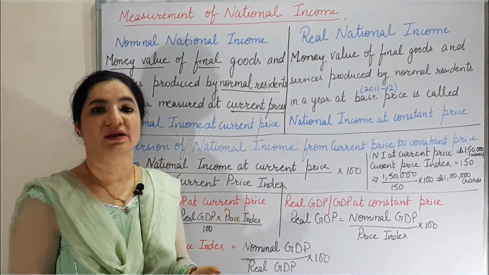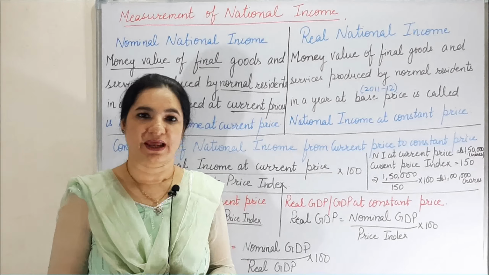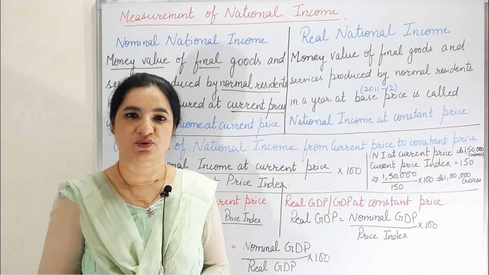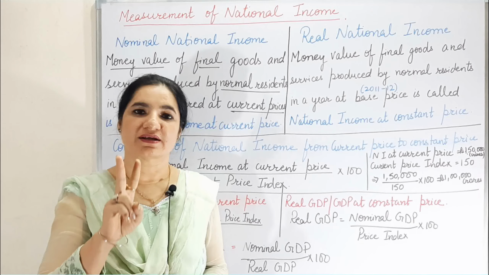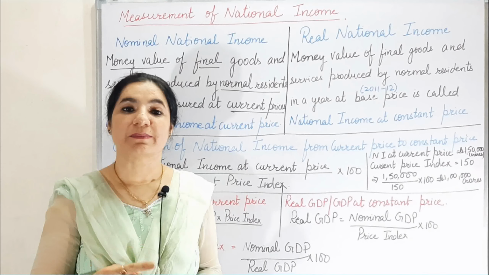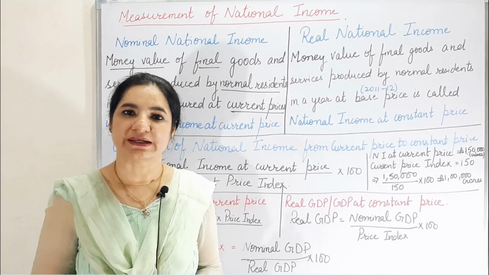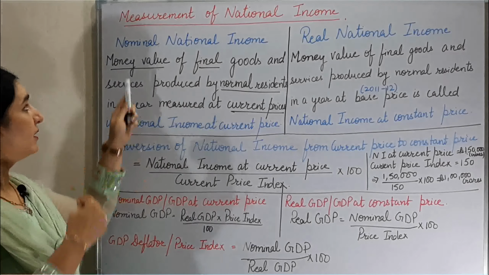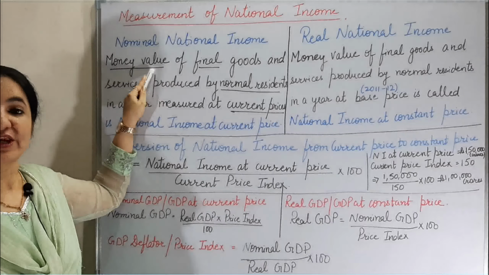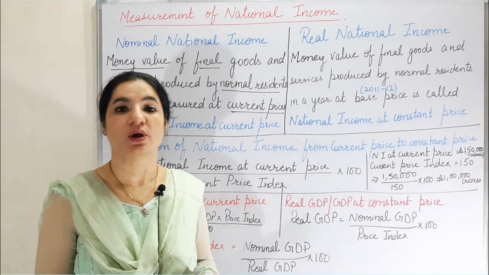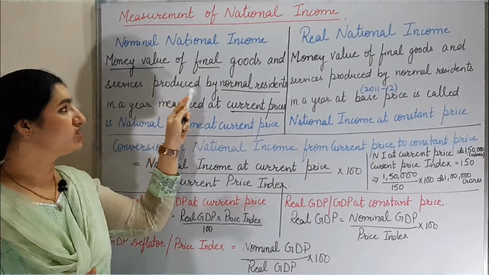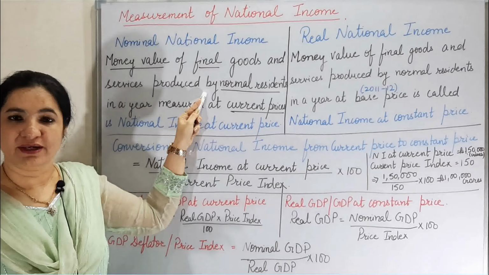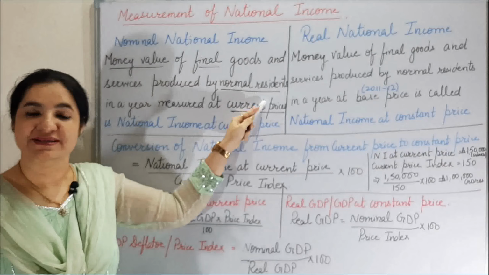It means that when we are calculating national income or value of final goods and services, we are always considering 2 points. First is the price of the particular commodity multiplied by the quantity of the commodity produced, because we have to take the money value. Money value of the goods which are produced in the country by the normal residents.